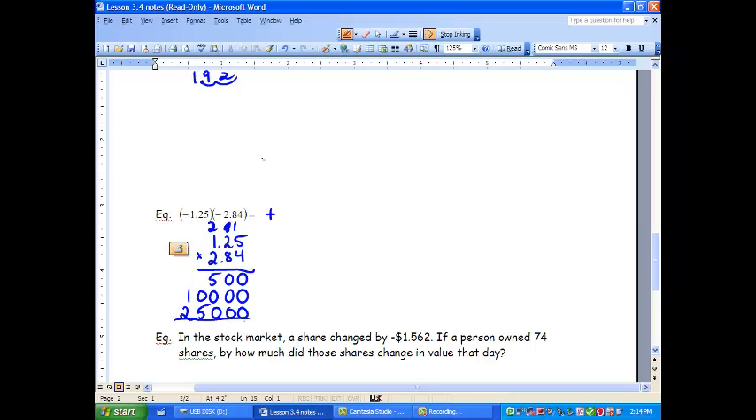We add all these up. 0, 0. 5 plus 0 is 5. 0 plus 5 is 5. And 1 plus 2 is 3. Now we had 4 decimals: 1, 2, 3, 4. So we need to move our decimal spots in our answer. So we go 1, 2, 3, 4. And we get 3.55. And our answer is positive because 2 negatives make a positive.